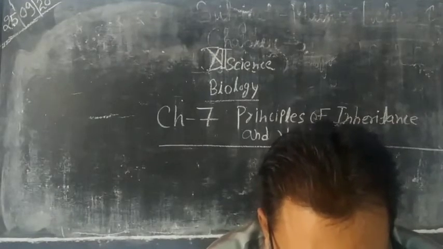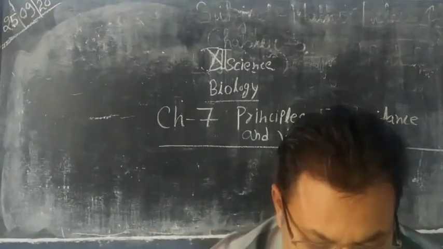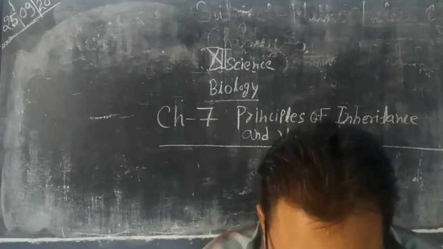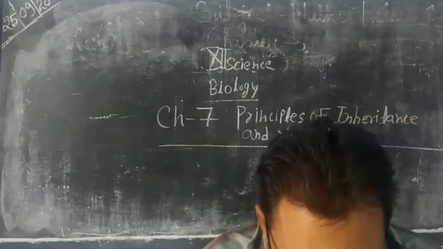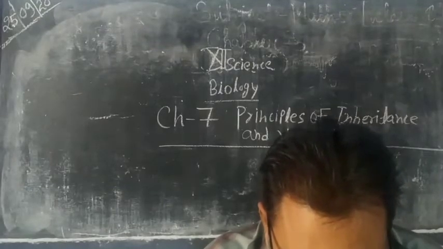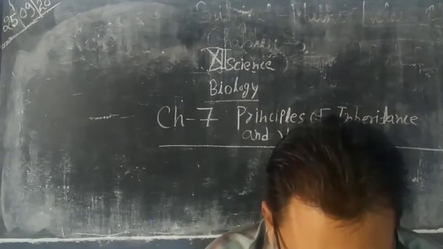Now another type of germinal variation is known as discontinuous variation. Discontinuous variation means two extreme features, for example height of pea plant, and intermediate forms are not found between these extremes. These are known as discontinuous variations.